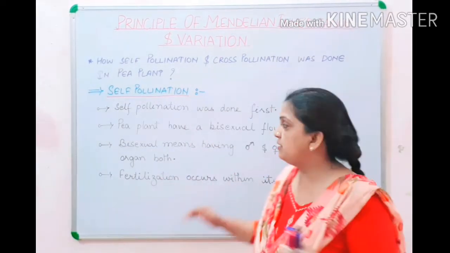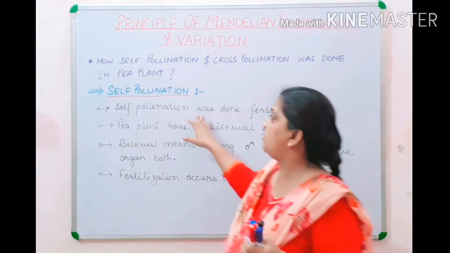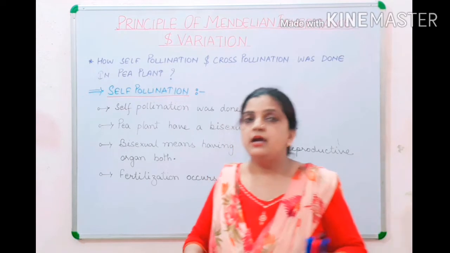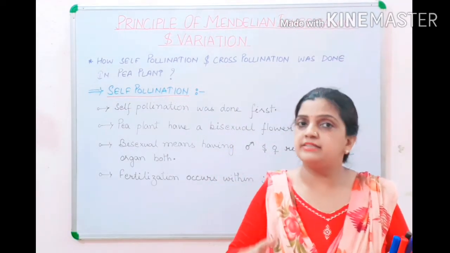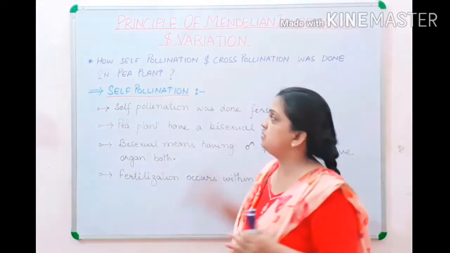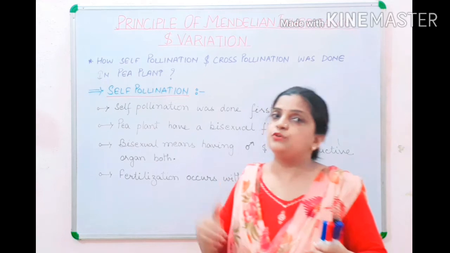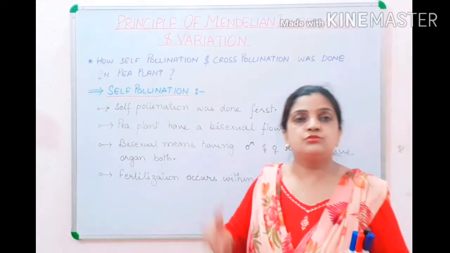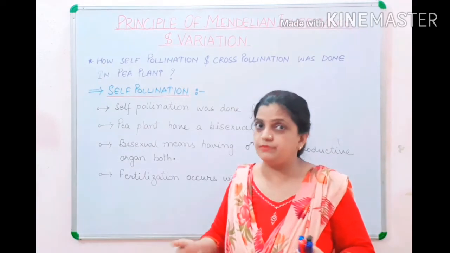But children, here I am going to discuss self-pollination. You all know that self-pollination takes place in those plants where the flowers are bisexual. Your pea plant was a bisexual plant. So it was very easy for Mendel to collect the record because they were self-pollinated in nature by itself.